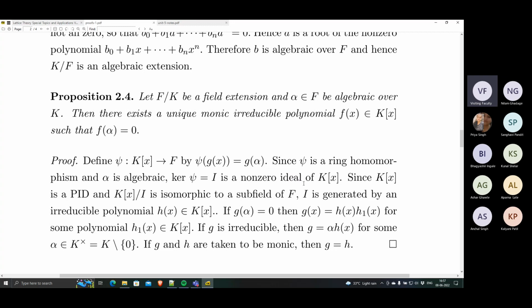It's not the zero ideal anymore because alpha is algebraic. Earlier, alpha was transcendental in the previous result, so we showed that the kernel is 0. But now alpha is algebraic, therefore this kernel is non-zero. Do you remember that the kernel of a ring homomorphism is actually a prime ideal? Always.